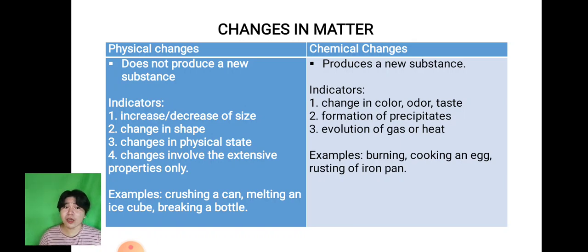Now, let's proceed to the chemical change. In chemical change, you produce a new substance. The indicators of this are change in color, odor, as well as taste, the formation of precipitates, and evolution of gas or heat. Okay? So the best example for this is, for example, kanang magluto ka. Di ba? Kanang magluto kag itlog, nag-change ang iyang chemical properties due to the heat, and of course kanang magtaya ang iron pan.